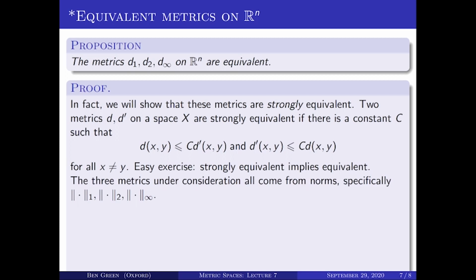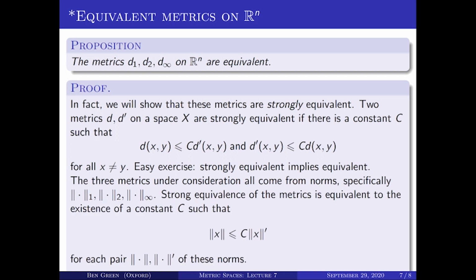Now, the three metrics that we're talking about, as I've said, all come from norms: the L1 norm, the L2 norm, and the L infinity norm. To say that the three metrics are equivalent is equivalent to a statement about the norms. It's equivalent to saying that the norms are bounded above and below by constants times each other. So in other words, there is a constant c such that the norm of x is less than c times the norm primed of x for any pair norm and norm primed. There are going to be 6 possible pairs here that we need to look at.